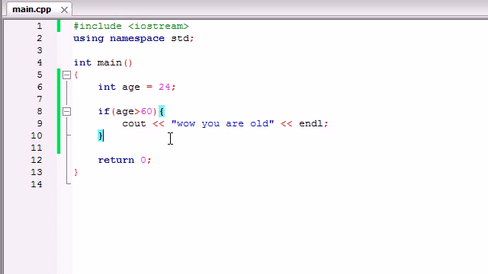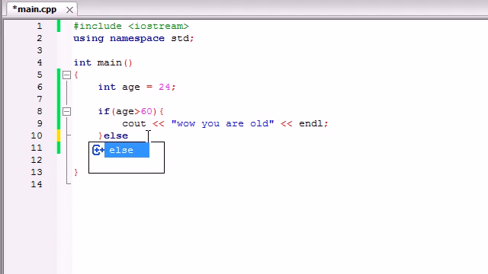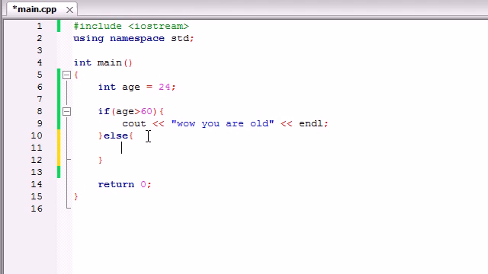So you're saying, alright, I suppose I could put another if statement and write age is less than 60, but you know what? That isn't the best way to do things. I'm going to show you something called the if-else statement. The if statement ran a simple test, and if that test is true, it ran this bit of code, and if it was false, it did nothing, it skipped it. But now we want to say, else, if the test is false, then we want to run this bit of code. So either way, it's going to run a bit of code.